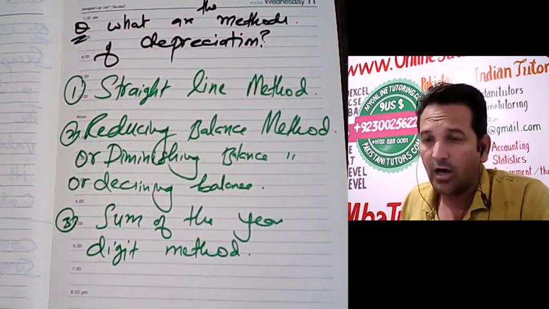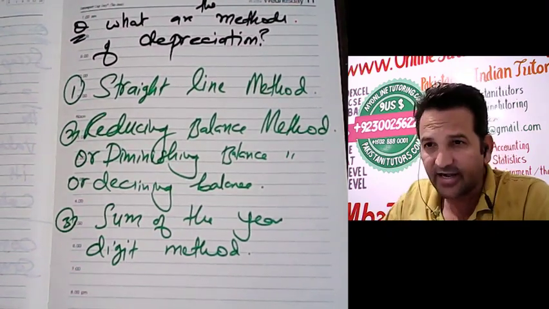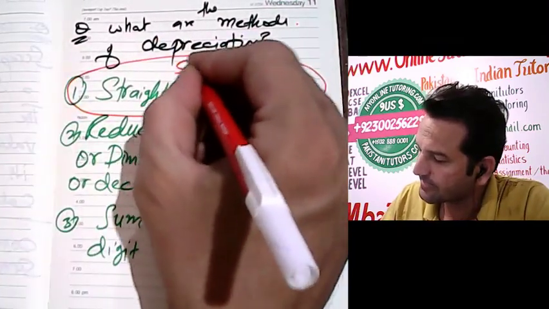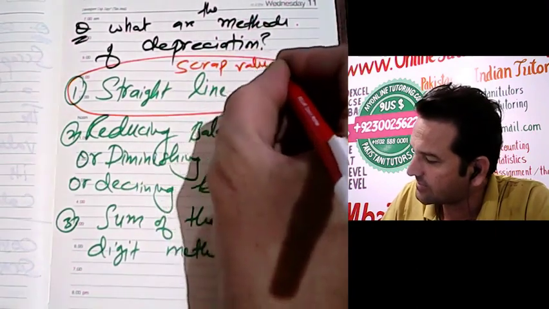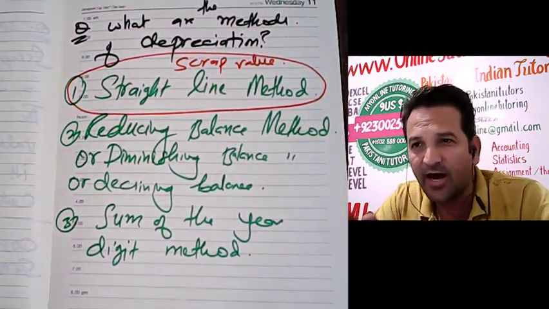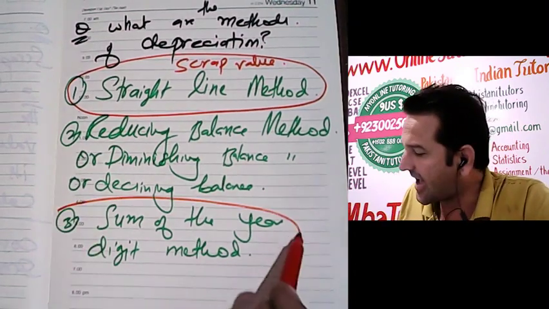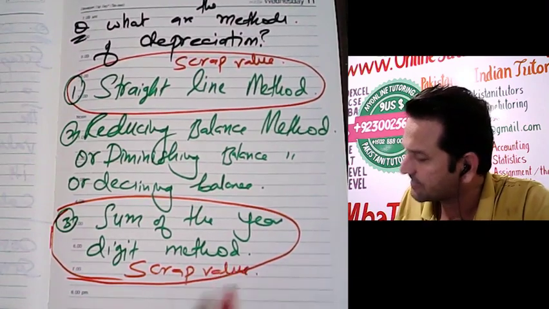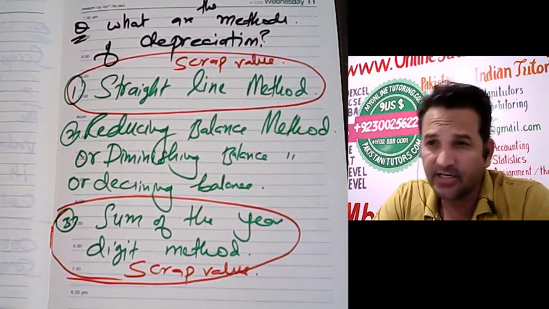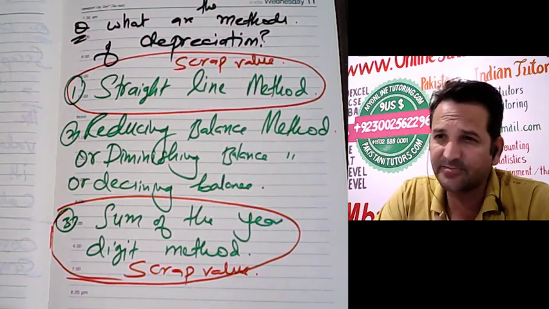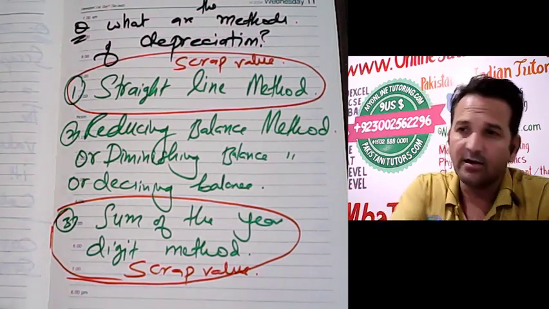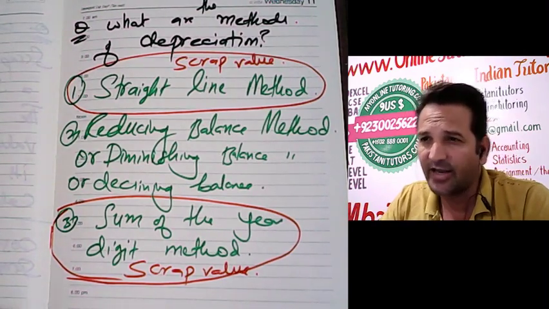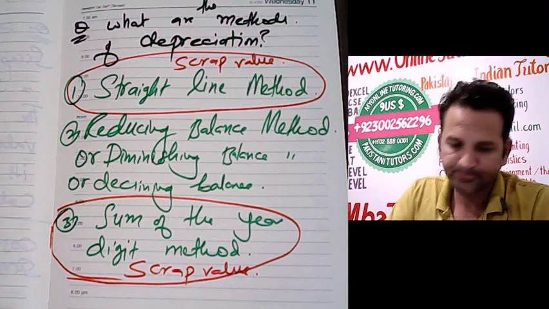Just for your understanding, scrap value will be used in the formula of straight line method, and scrap value will be used in sum of the year digit method. Now we will explain each method and how each method calculates depreciation. Clear? Very good.